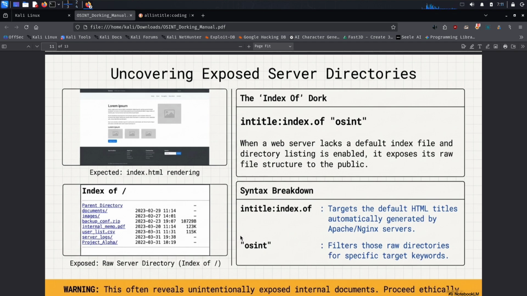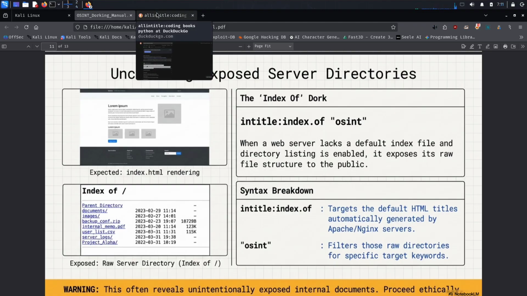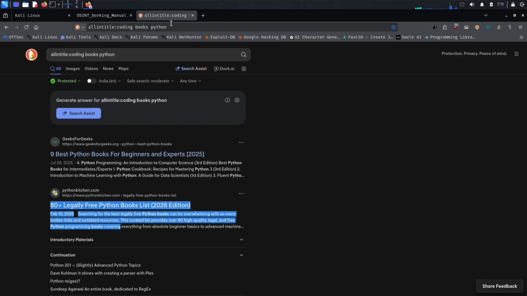the server usually displays that web page to visitors. But in some cases, if a directory does not contain a default index file and directory listing is enabled on the server, the server may display the files and folders available inside that directory. This directory listing is commonly known as index of /. For OSINT investigators, this can sometimes reveal publicly accessible files, documents, or directory structures that were unintentionally exposed.